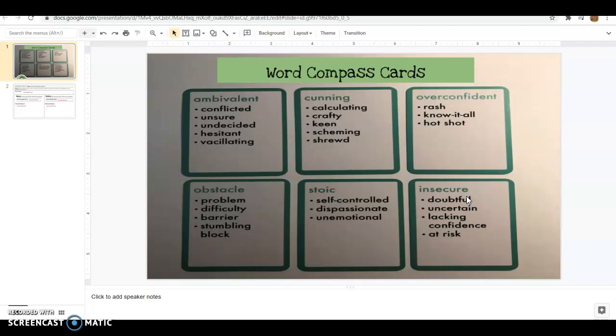However, underneath each of those words, you have words that are in the same word family that are closely related to that word. So let's take the word obstacle. Closely related to obstacle, they said problem, difficulty, barrier, stumbling, and block. So if you feel like this was one of the words, you would choose the word obstacle, and then perhaps when you're writing about it, you could incorporate some of those synonyms or word family words.